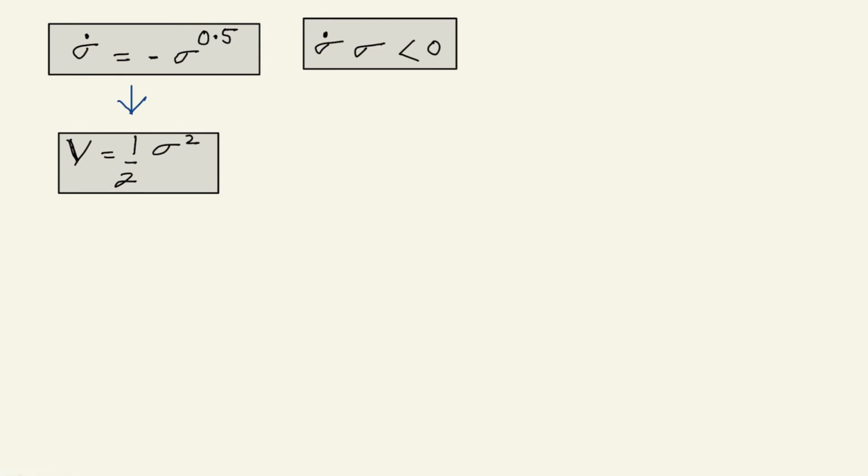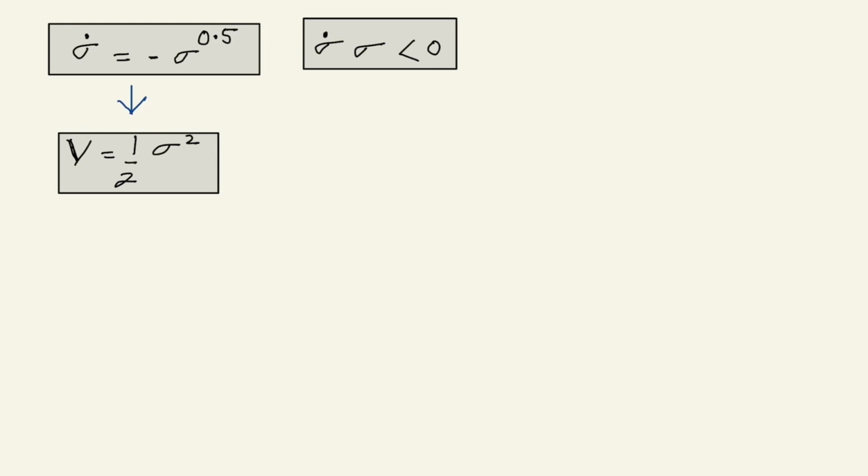But we have a problem with this kind of finite time convergence. Finite time convergence will be ensured by a power less than 1. So sigma to the power half is giving us the finite time convergence.